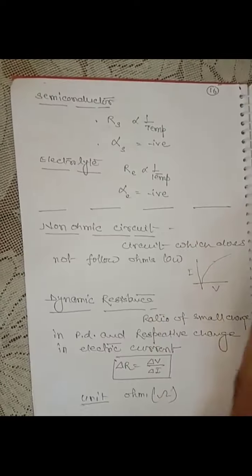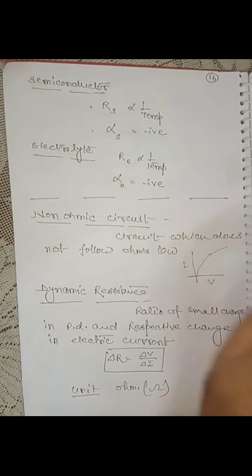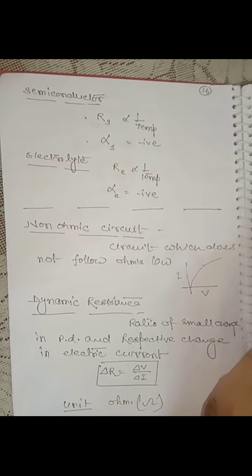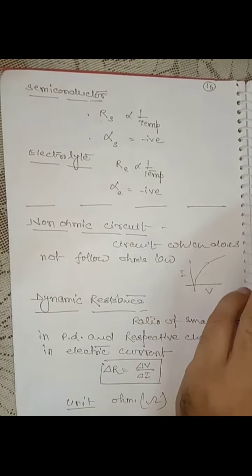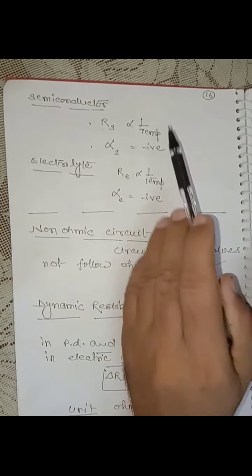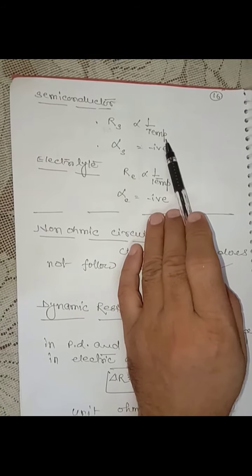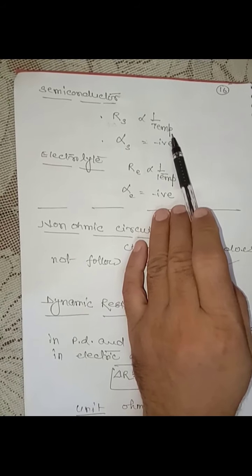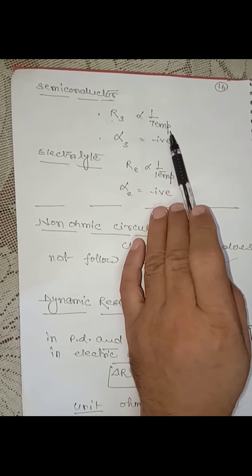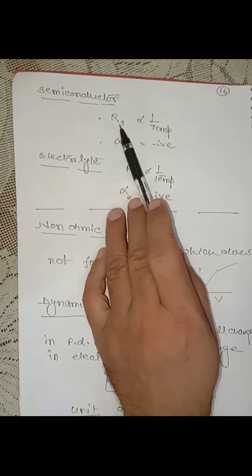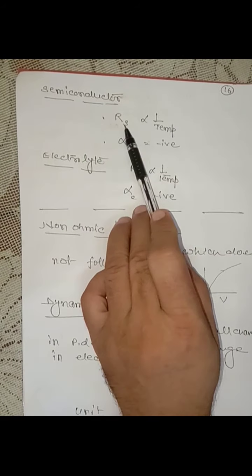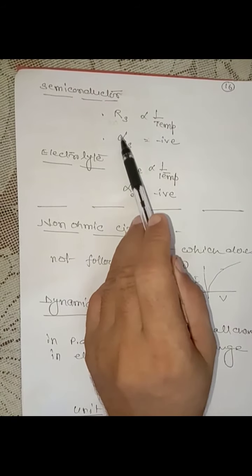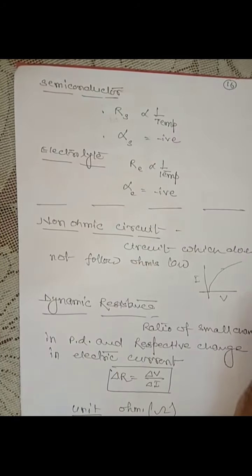Similarly, semiconductor. As you know, in a semiconductor the number of charge carriers is moderate. Moderate number of charge carriers means vacancies are already present there. So when temperature increases, more and more charge carriers become free, and it means its conductivity increases, and when conductivity increases, resistance decreases. So the resistance of a semiconductor is inversely proportional to temperature, and the temperature coefficient of resistance of a semiconductor is negative.